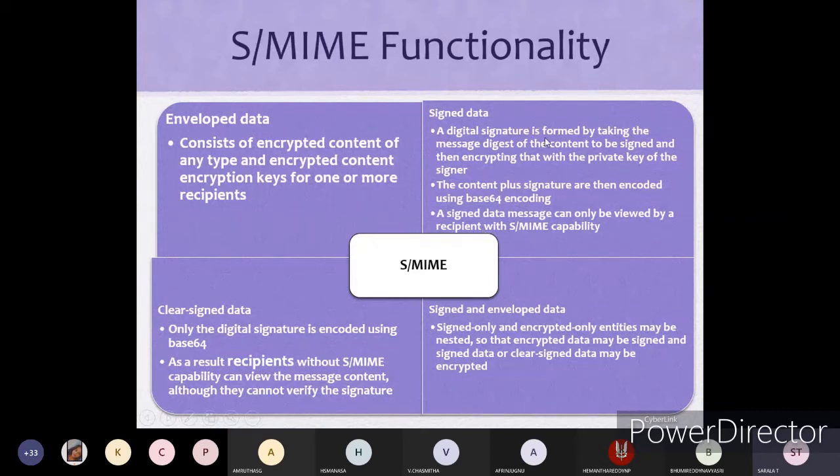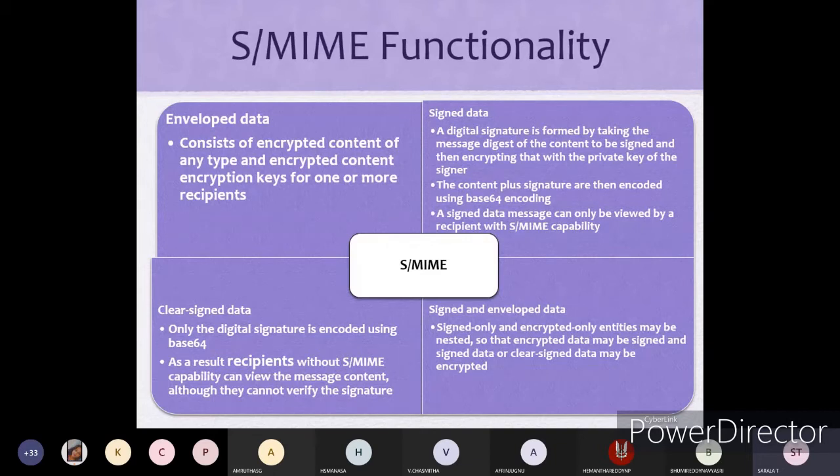Signed data means if you want to transmit highly secured data, at that time digital signatures are used. Simply, digital signature means all the data, whatever message we are typing in the mail, that should be encrypted, and using that message digest, the authorized person has to sign it, and the signed data is also encrypted using the private key of the signer.